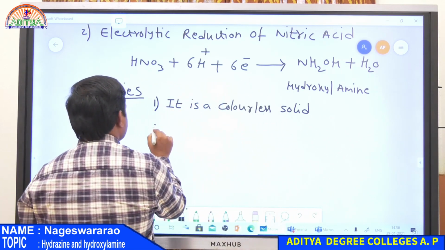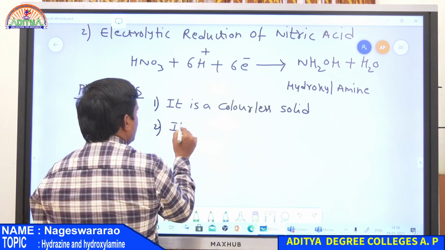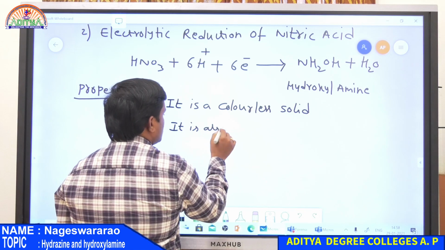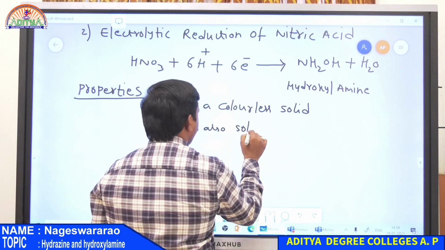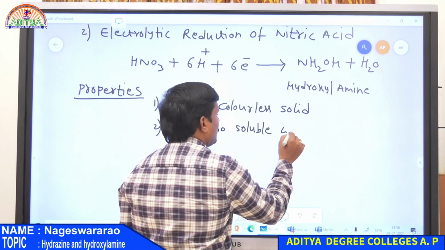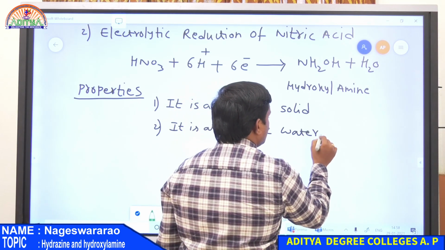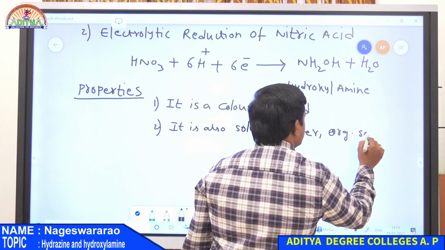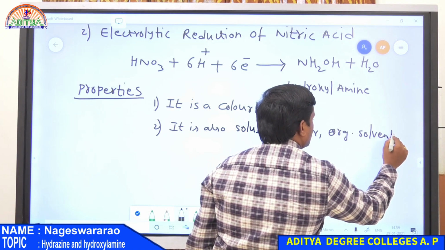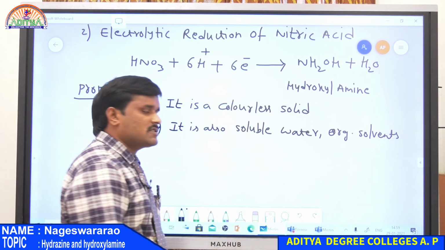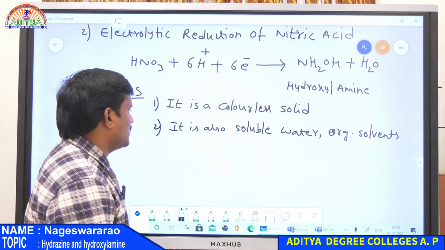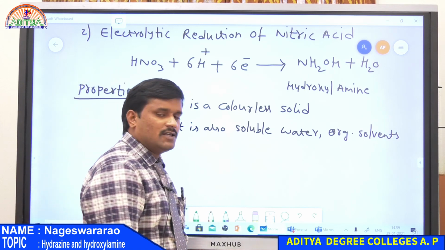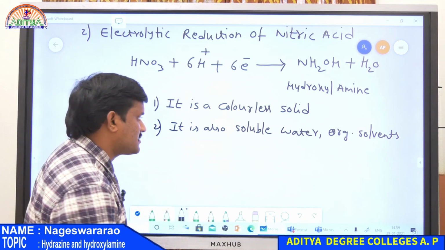And the second one is it is soluble in water as well as organic liquids or organic solvents. So these are the two properties. First one is colorless solid and the second one is soluble in water as well as in organic solvents.